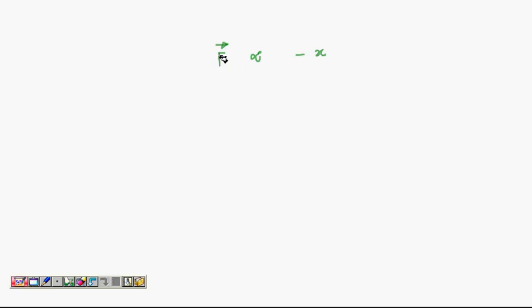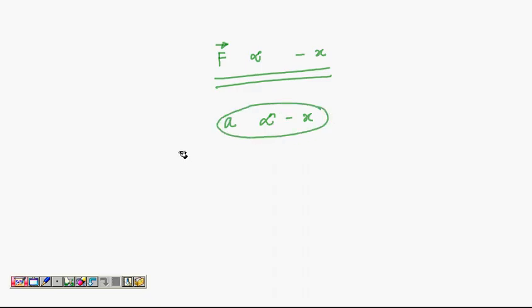This is the simple harmonic motion. Here I am representing displacement with an x coordinate, but you could also represent it with r. Whatever it is, force is proportional to displacement and directed opposite to it. So if force is proportional to displacement and directed opposite to it, I can say acceleration, I'll take one dimensional motion, that will be easier, is proportional to displacement and directed opposite to it. So this is the criteria for simple harmonic motion.